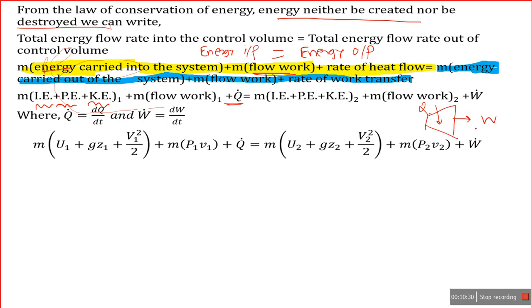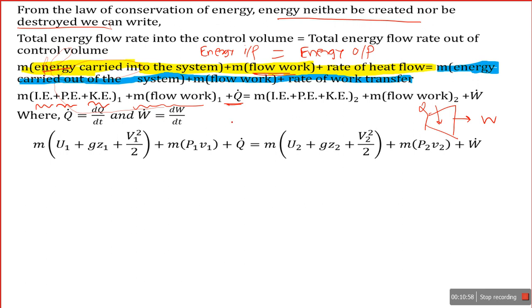In general, we are going to derive the general steady flow energy equation. So we assume energy at inlet because of internal energy, and because of potential and kinetic energy, we need some force work, that is flow work. And we need heat to add to the system. When the system starts to change its state, it is under a process, because either we are supplying Q or W, where I assume we added Q.